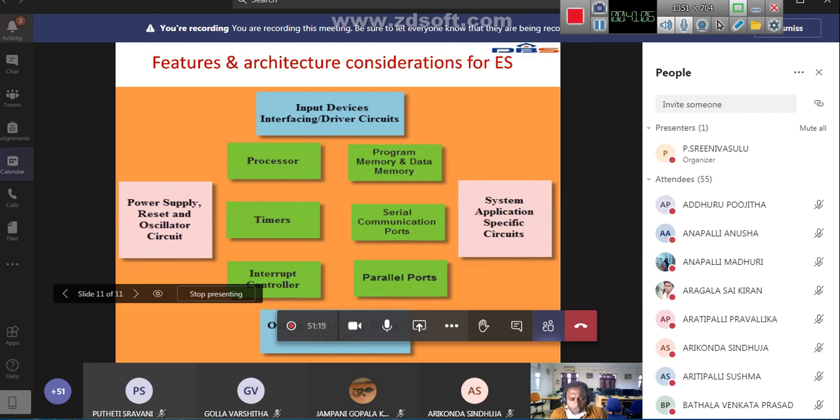Timers are used to set the time. At a particular event, at a particular time, I want to execute some application, then using timers we can set the time.